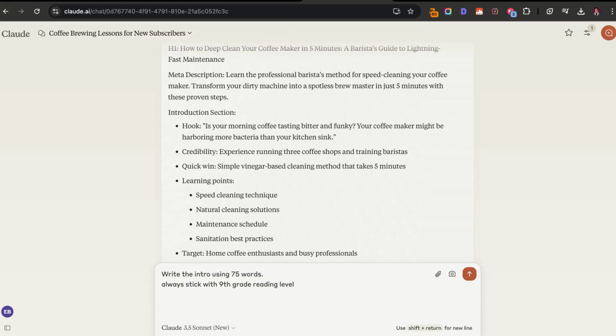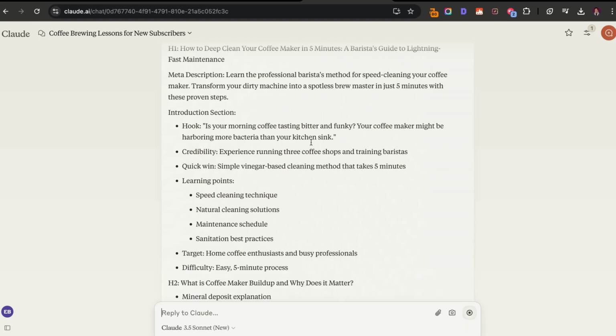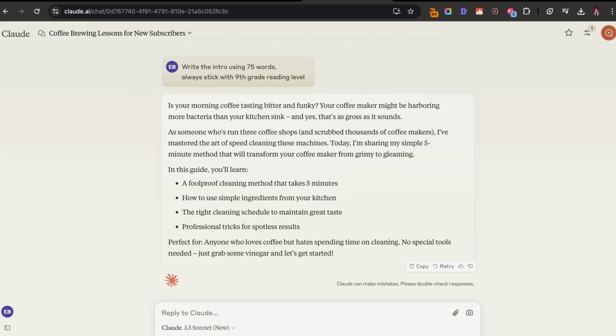Since AI already has our outline, I'm just going to keep this really simple by saying write the introduction using 75 words. Always stick with 9th grade reading level. Perfect. So it followed our exact prompt.